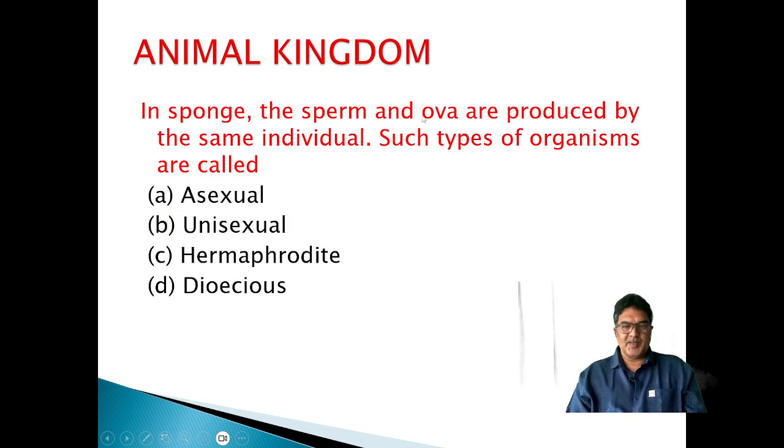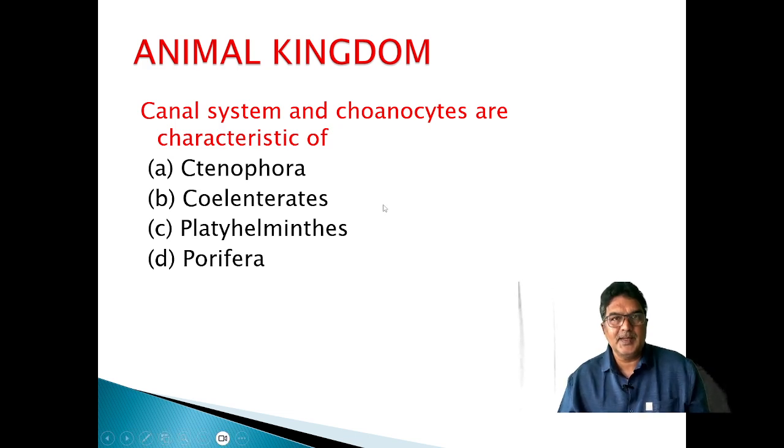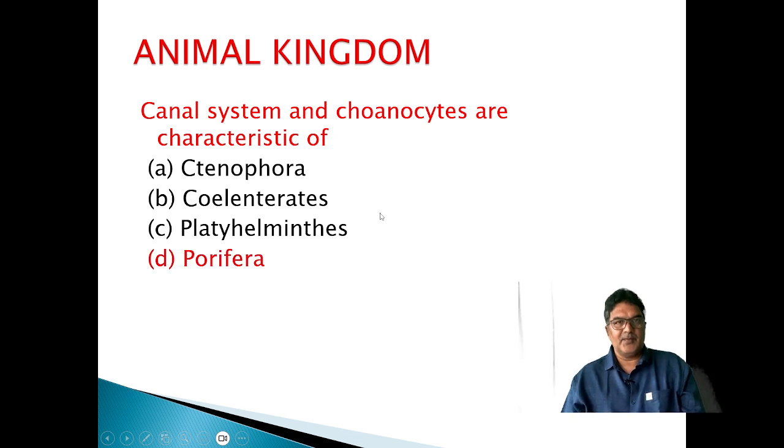In sponges, the sperm and ova are produced by the same individual. Such types of organisms are called hermaphrodite. Canal system and choanocytes are the characteristics of phylum Porifera.